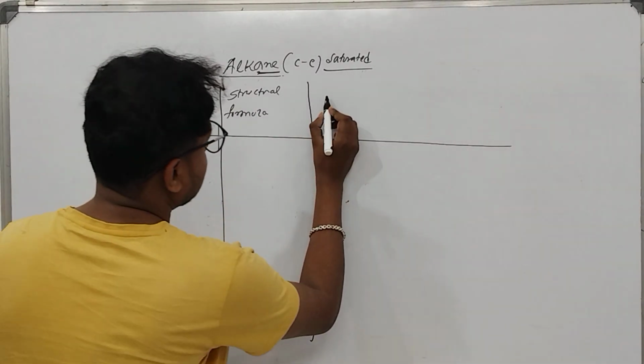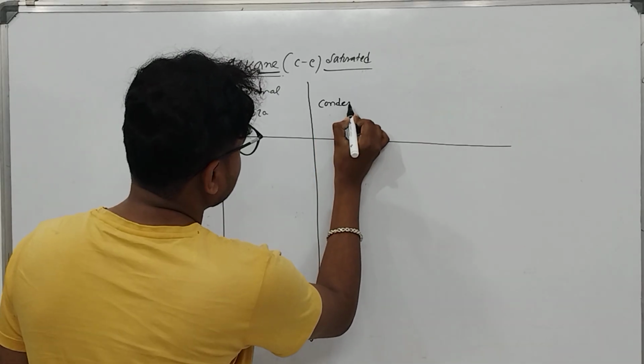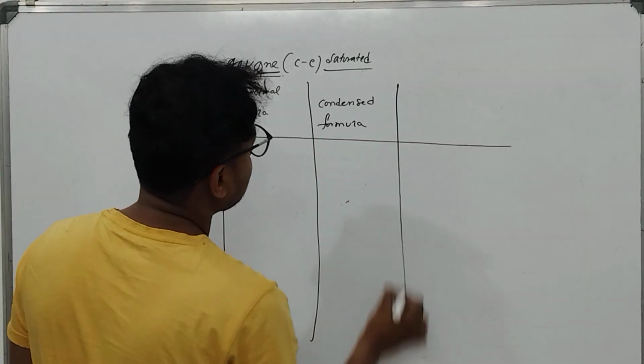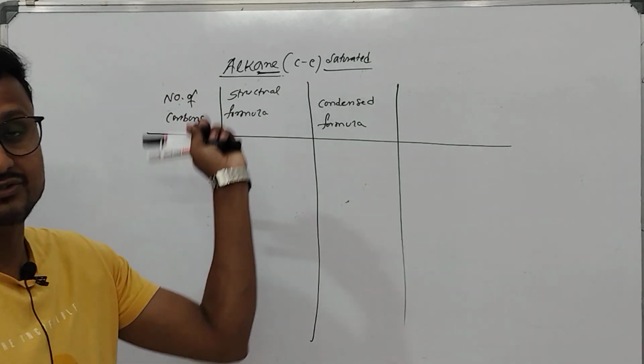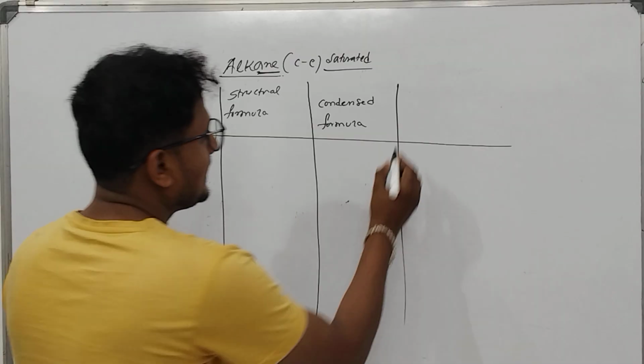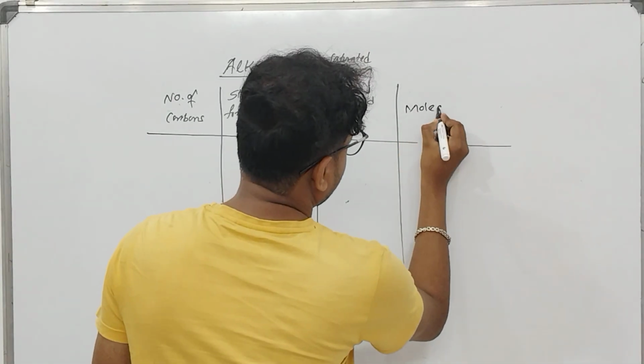The organic compounds can be formulated in three different formulas: structural formula, condensed formula and molecular formula.